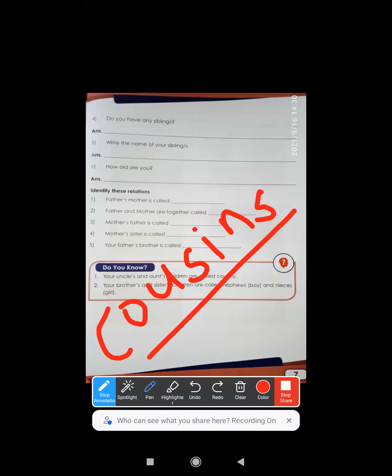Your chacha ka ladka, mama ka ladka, masi ka ladka, bua ka ladka, bua ki ladki, or the son or daughter of your uncles and aunts will be called nothing but only and only cousins. Very easy, right?